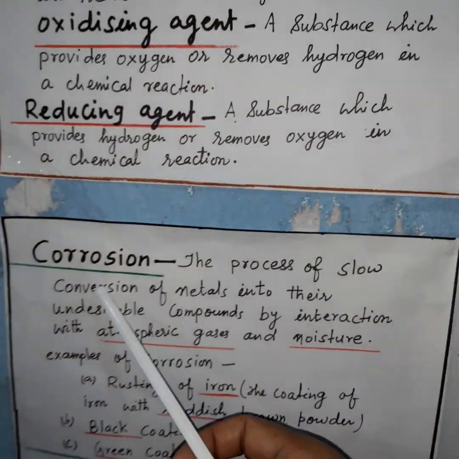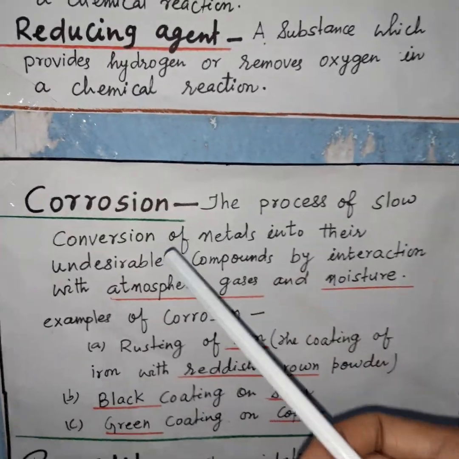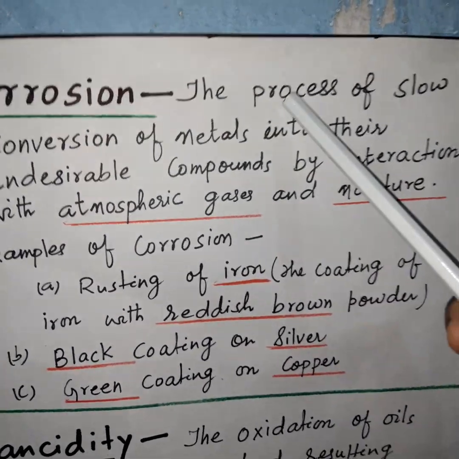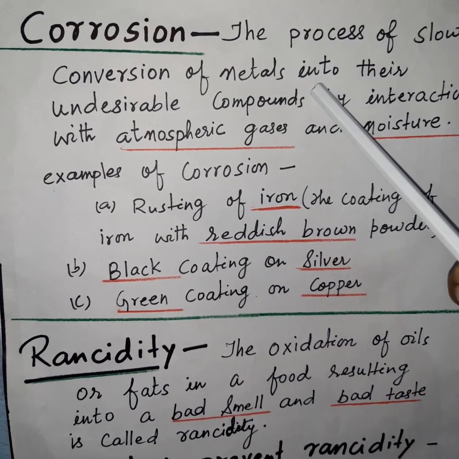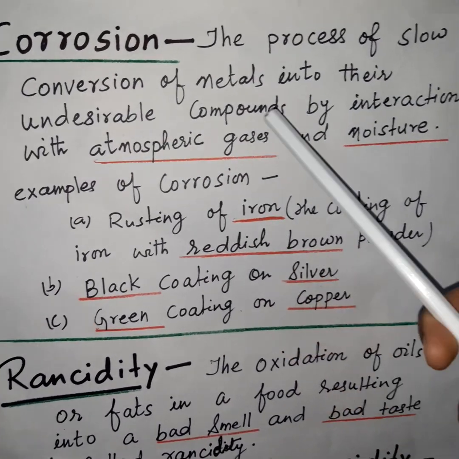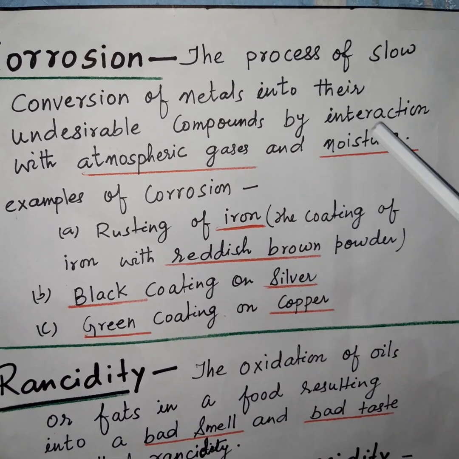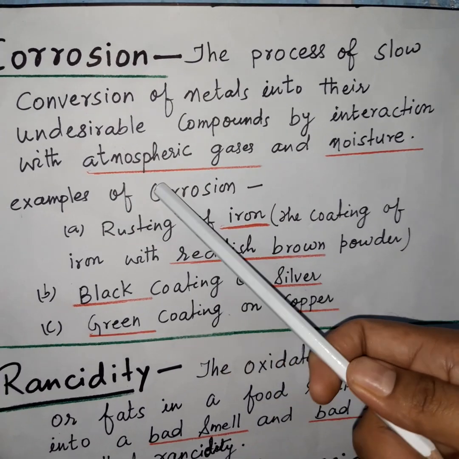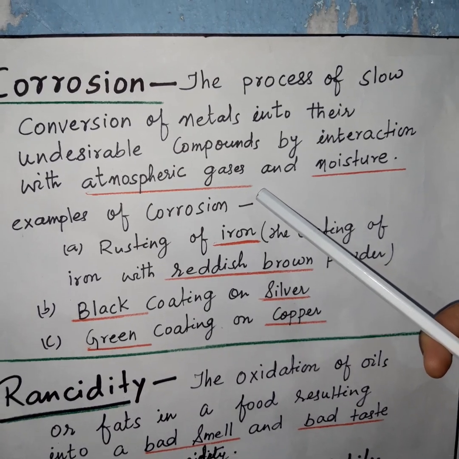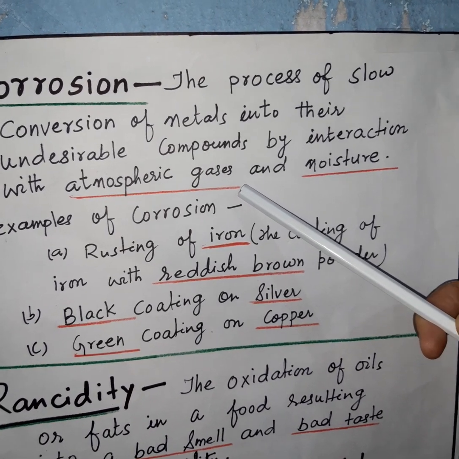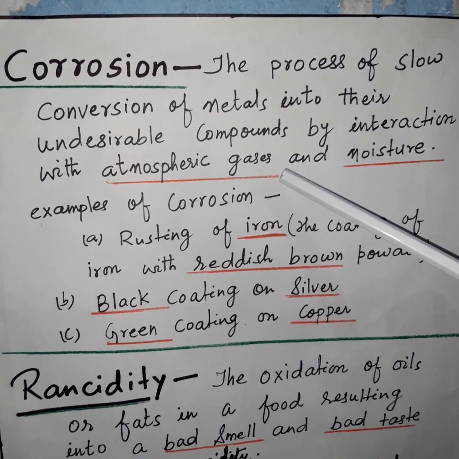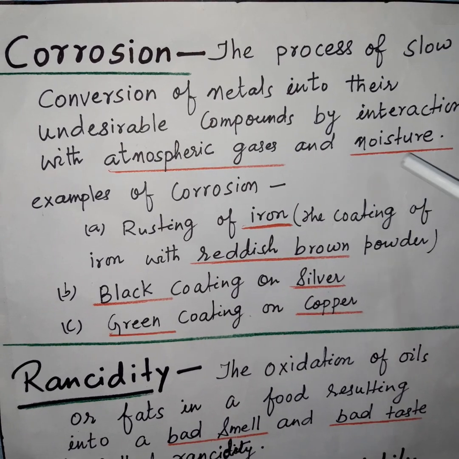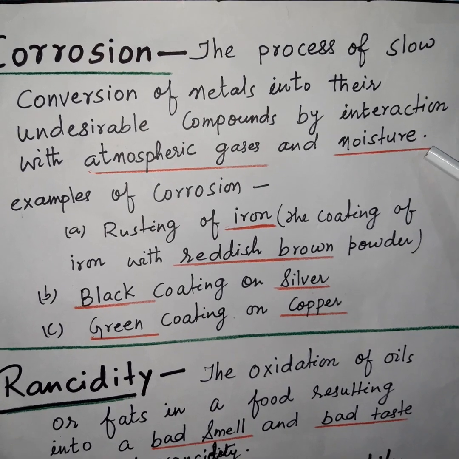Now come to the next topic, that is corrosion. Corrosion is the process of slow conversion of metals into their undesirable compounds by interaction with atmospheric gases, which may be oxygen, carbon dioxide, nitrogen or sulfur, and moisture. Moisture means water molecules.